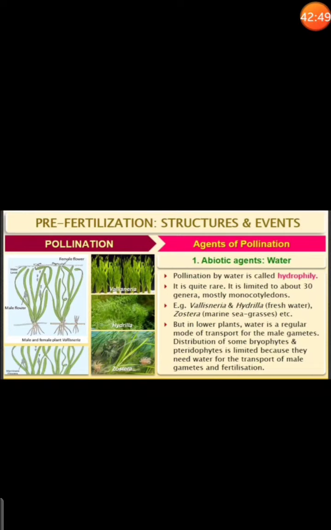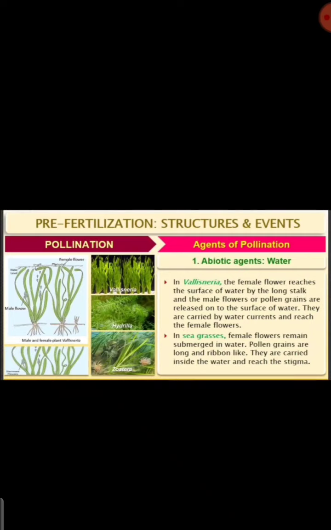So we studied different examples: Vallisneria, Hydrilla, and Zostera. Sometimes the female flower reaches the surface of the water by a long stalk, and the male flowers or pollen grains are released onto the surface. That was the case in Vallisneria. In seagrass, the female flower remains submerged in the water, whereas the pollen grains are long ribbon-like structures which are carried inside the water and reach the stigma.